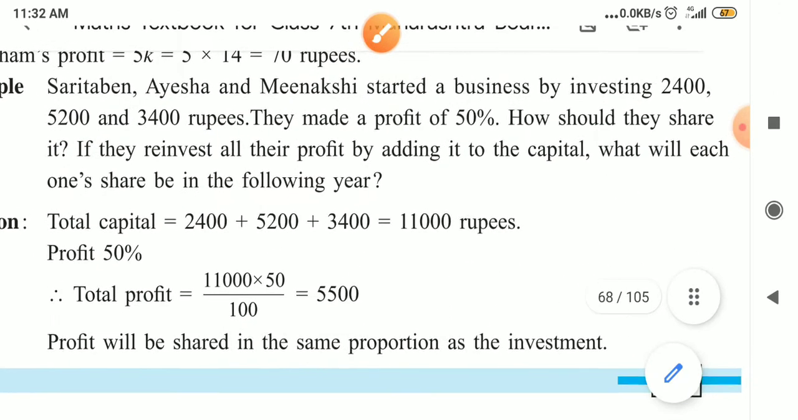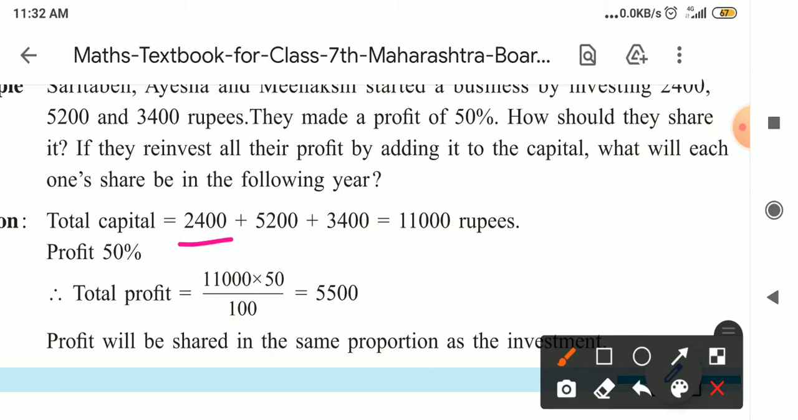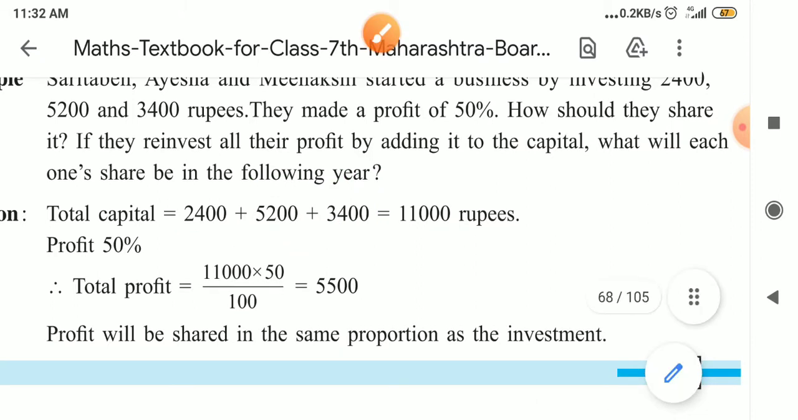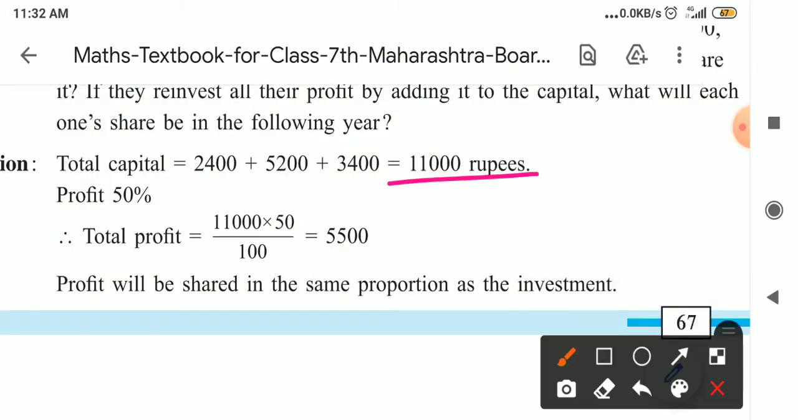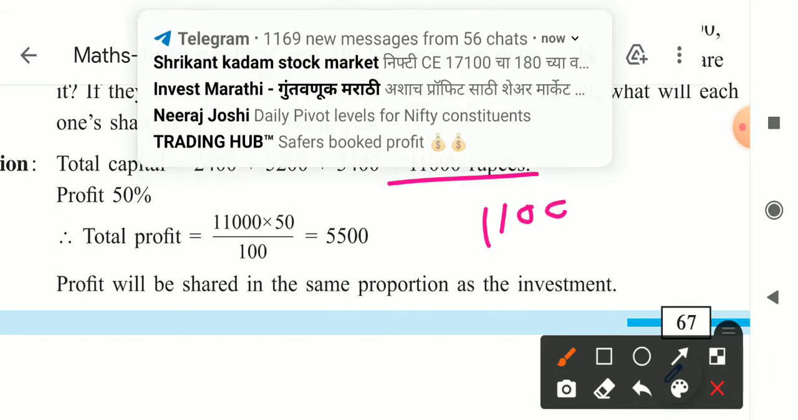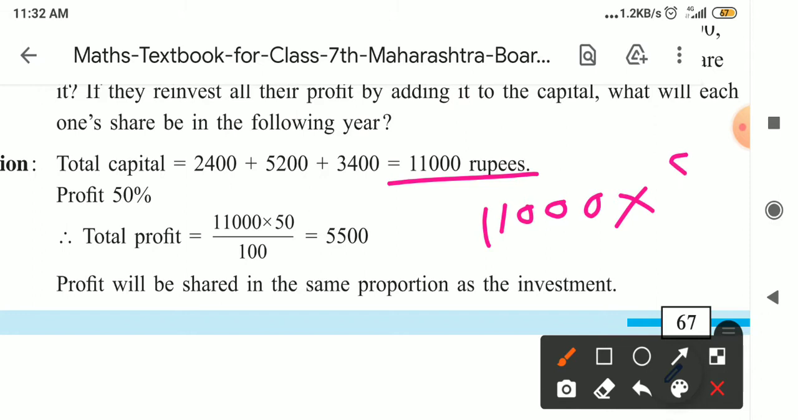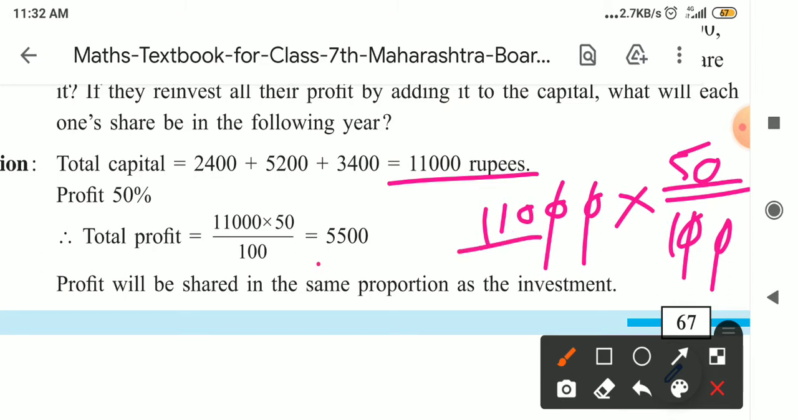First of all, total capital is equal to the investment of Sarita Ben, Aisha and Meenakshi, that is 2400 plus 5200 plus 3400. How much is it? That is 11,000 rupees. As they told you here, they got 50% profit. So 11,000's 50% is 11,000 into 50 upon 100, and the 0 cancels with this 0. So 110 into 50 is equal to 5,500, which is the profit.